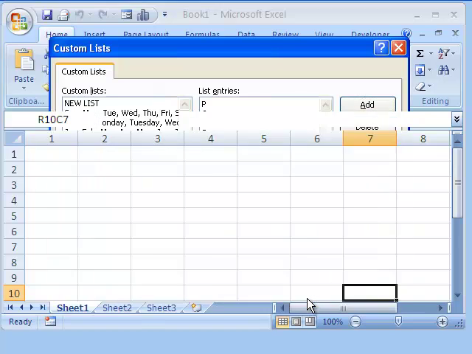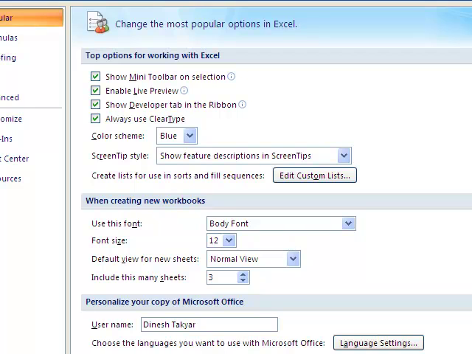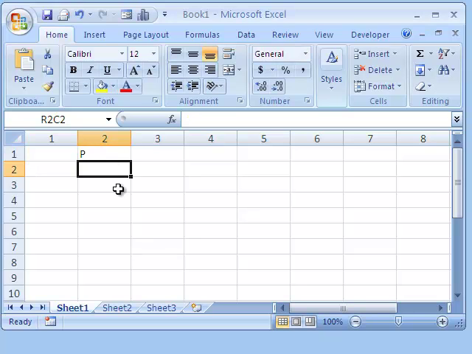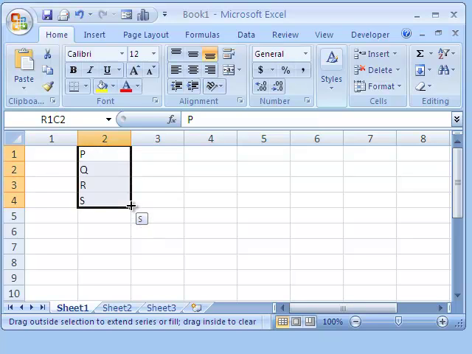So OK, and let me do OK on this. So let me put the data here, for example P, and now if I do an autofill, you will see the QRS coming up. See, do you see that? That's how these custom lists are used.